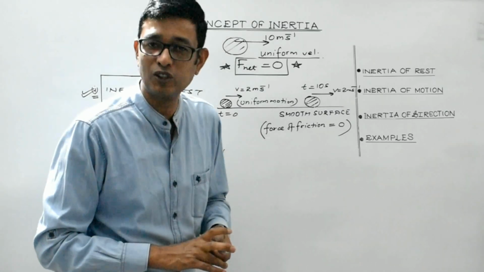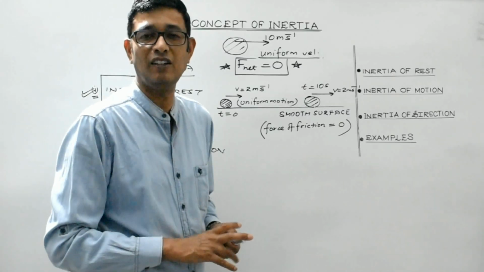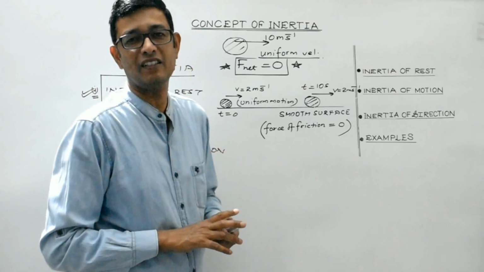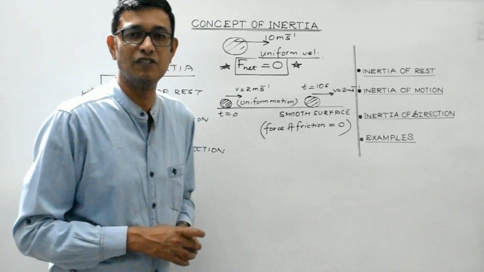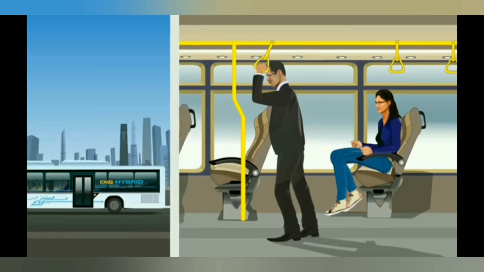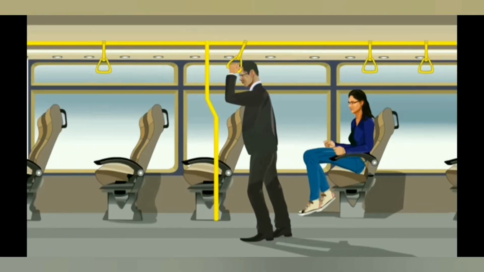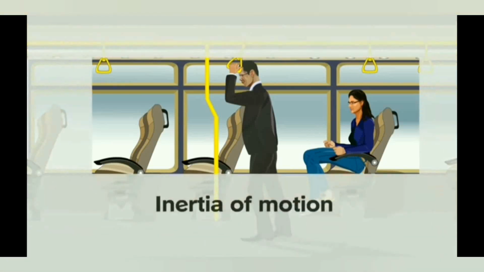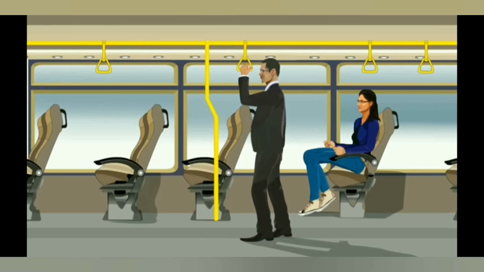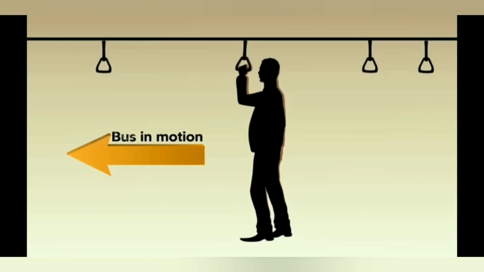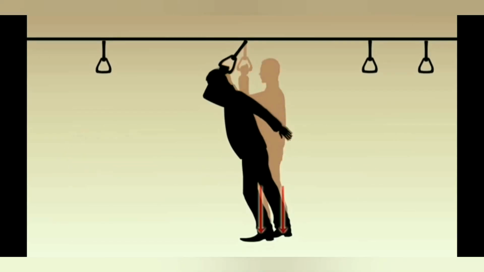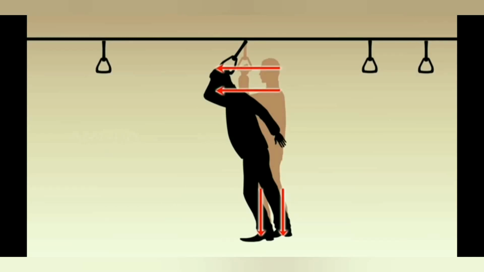Again, there are various examples of inertia of motion, which I'll explain with the help of this small but very interesting clipping. Do observe it. Let us consider a bus suddenly stops. Then the person in the bus will experience a force in the forward direction. It is because the lower part of the body of the passenger, which is in contact with the bus, comes to rest. But because of inertia of motion, the upper part of the body tends to keep on moving. As a result, the passenger experiences a force in the forward direction because of the imbalance in his body. So this is due to inertia of motion.